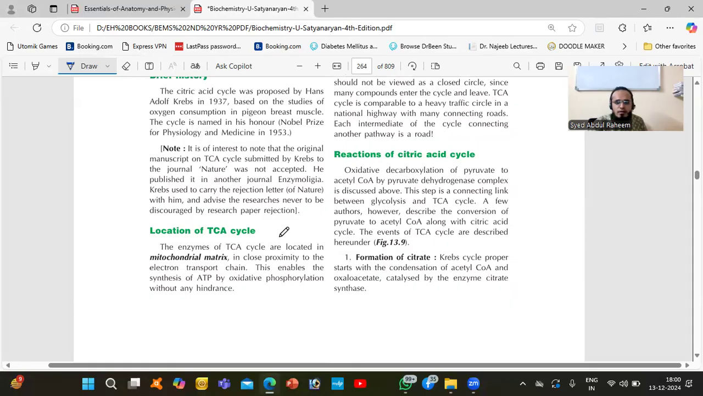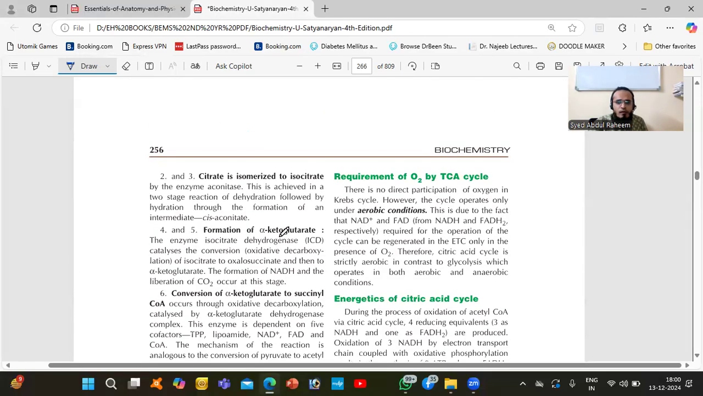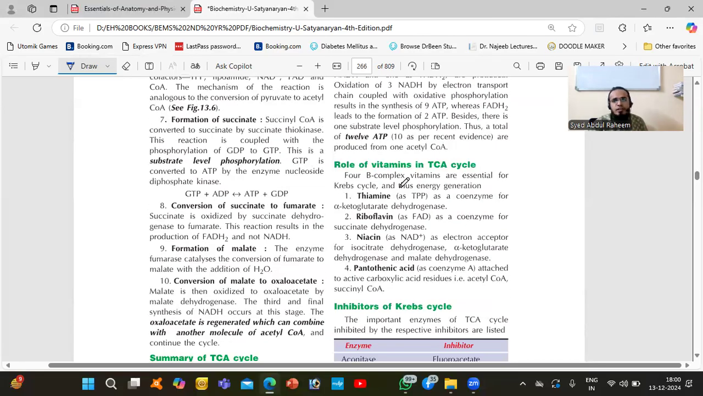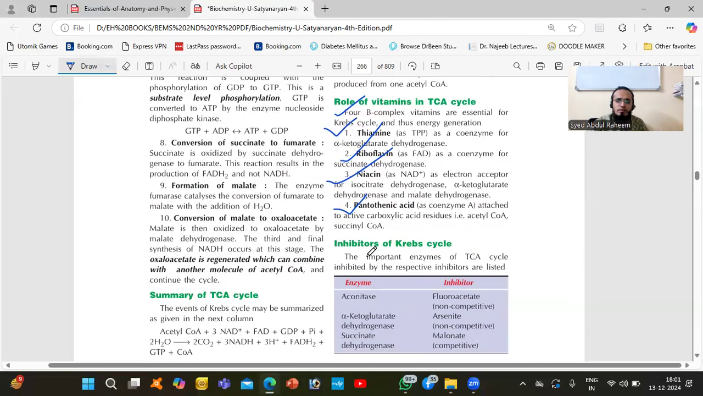So what will happen here? In the TCA cycle, vitamins are very important, the fundamental things during this cycle. That is B complex vitamins: thiamine, riboflavin, niacin, pantothenic acid. Okay, these are all the vitamins.